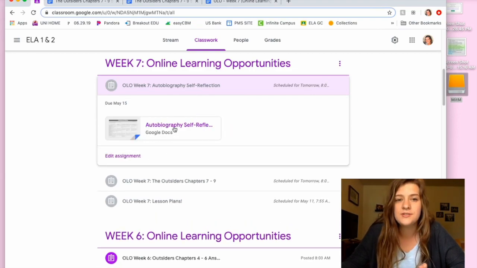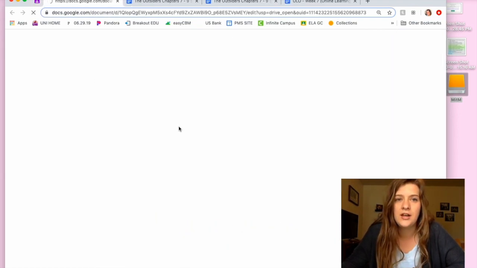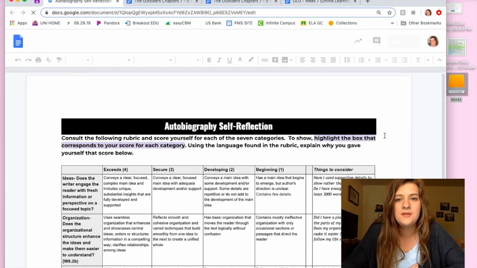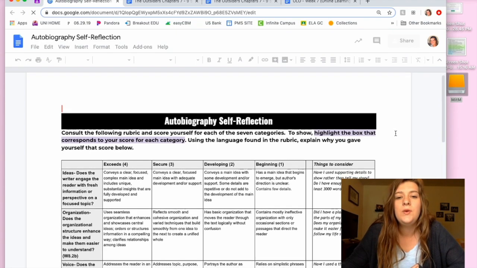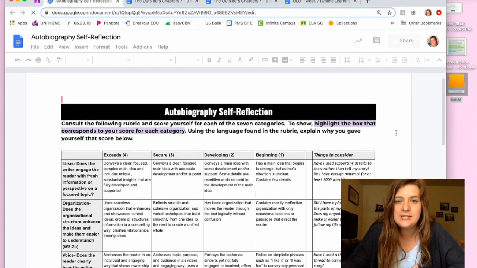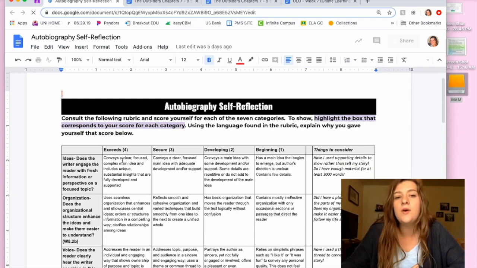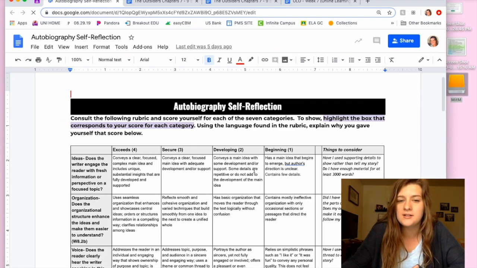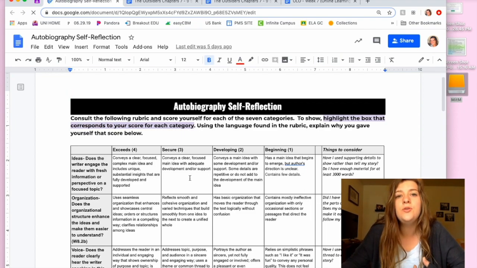So you'll see in Google Classroom, there is a self-reflection document. And when this opens up here, we have the rubric pasted into here for you. Go ahead and read through the different categories, which are listed over here on the left. It starts off with ideas. And then read through the different rubric boxes. We have exceed, secure, developing, and beginning. And I want you to highlight how you think you did.